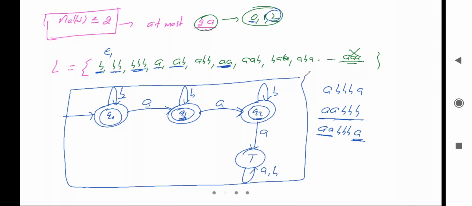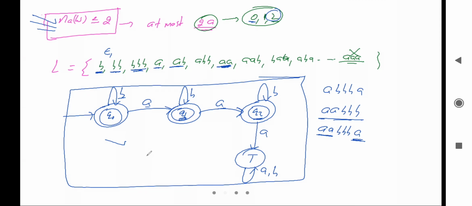ठीक है, तो फाइनली ये क्या है? दिस इज द मिनिमल DFA फॉर द गिवन language. For the given language, this is the minimal DFA, and you can verify any string that belongs to the language, it will accept. Or you can verify any string which doesn't belong to the language, it will not accept.